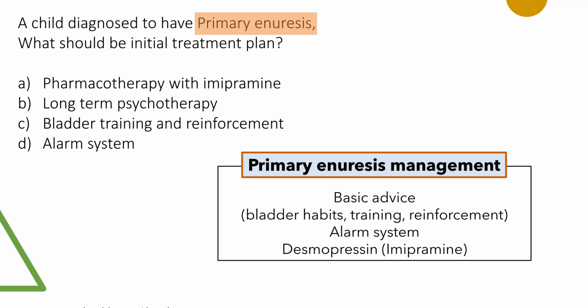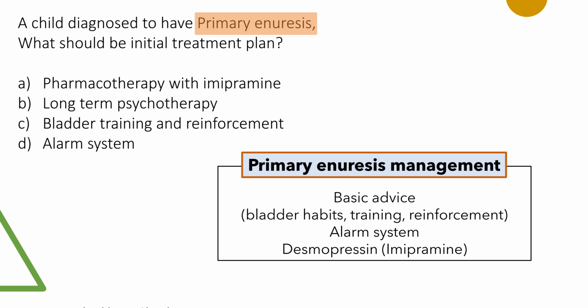Next important thing is, if at all it's quite bothersome, we have to intervene. Then two intervention strategies which are equally effective are alarm system and desmopressin. Imipramine is also tried, but imipramine is a tricyclic drug, has its own side effects, so it's better to avoid as much as possible. So desmopressin, if at all you want to try pharmacotherapy, is the better drug, and it is the drug of choice in primary enuresis.